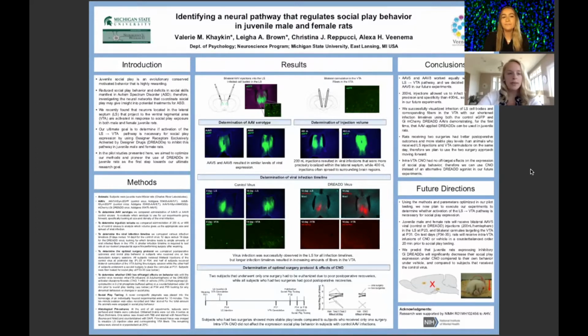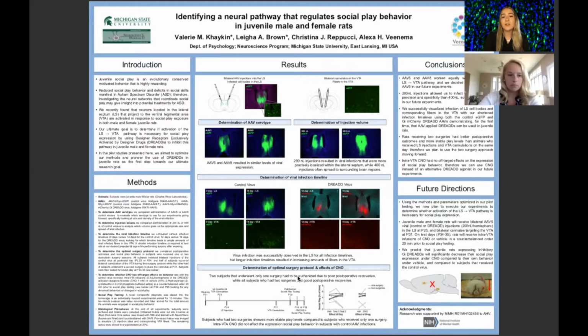Most juvenile mammalian species exhibit some form of social play behavior. This can be seen in human children, dogs, and laboratory rats. Previous research has shown that social play is a highly rewarding activity and that engaging in social play is important for developing social competence. To study the neural underpinnings of social play, we use an animal model. Specifically, we use juvenile rats.